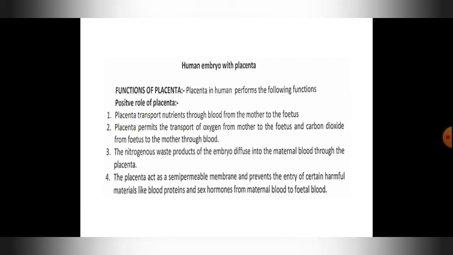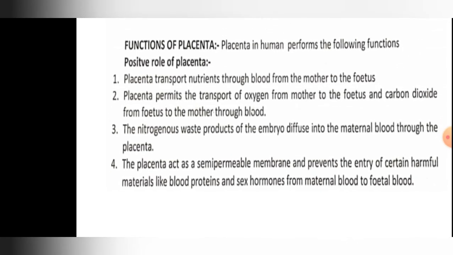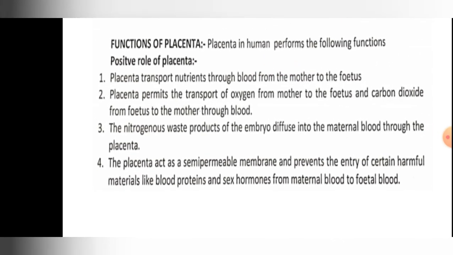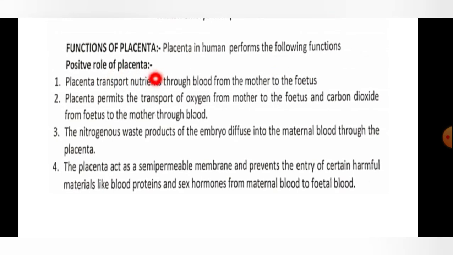Now, what are the functions of placenta? Placenta in humans performs the following functions. There are 2 roles, both positive and negative. First we'll study the positive functions of the placenta. Placenta transports the nutrients through blood from mother to the fetus.